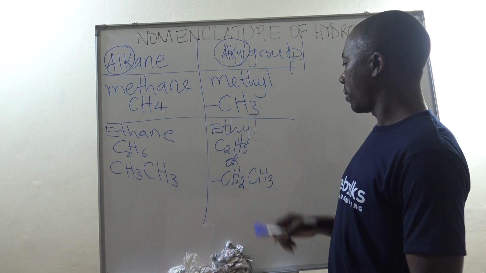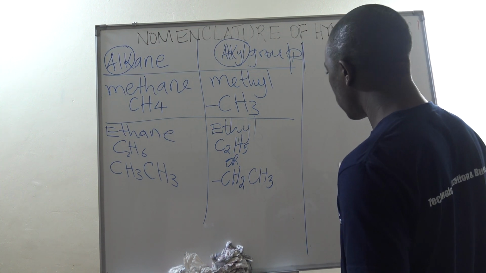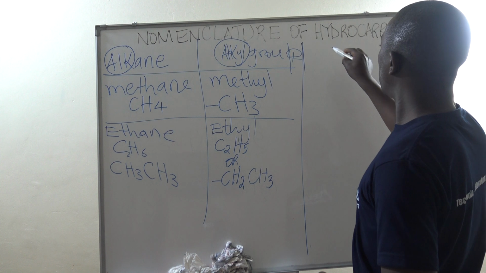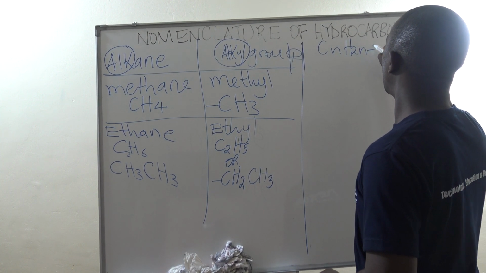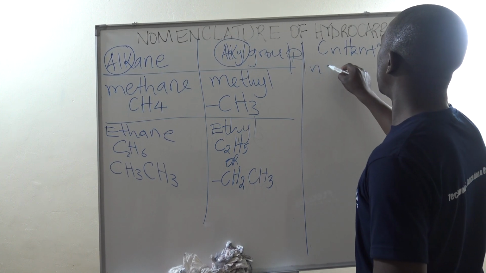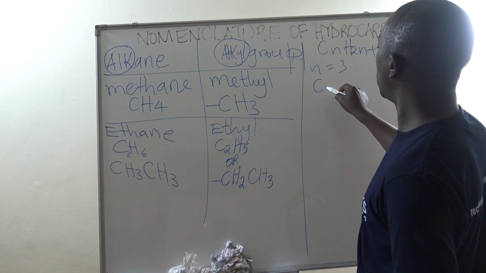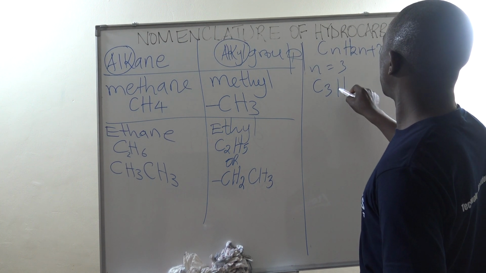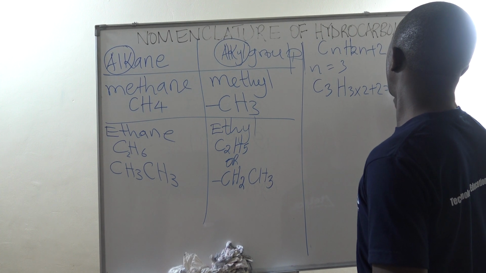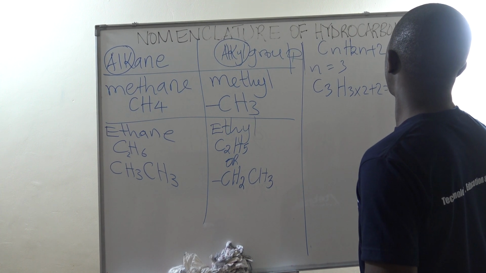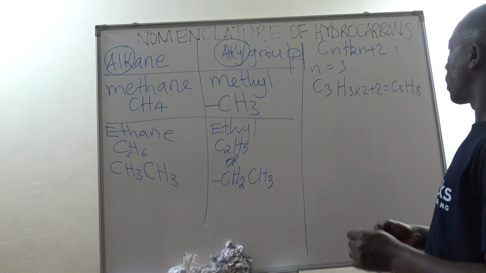Now, suppose we advance, remember we are substituting in the general formula 2N plus 2. Suppose N equals 3. If N is equal to 3, then we obtain C3, H of 3 times 2 plus 2, then we get C3H8.